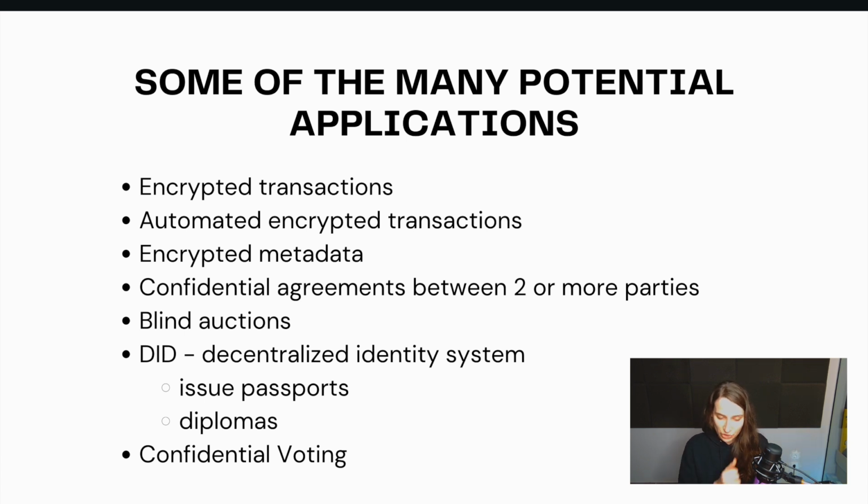Then we have some others, which I'm going to quickly mention here. We can have encrypted metadata on NFTs or on other information. We can have certain confidential agreements between two or more parties. We can have blind auctions. We can have different decentralized identity systems. We can issue passports on-chain, diplomas. We can have processes where you don't have to go physically somewhere or interact with a permission system, but you can do everything permissionlessly. And of course, finally, confidential voting, which is such a big problem, if you want to dive into that. It's very, very interesting. Anyways, there is a whole myriad of more applications. I invite you to look into them.